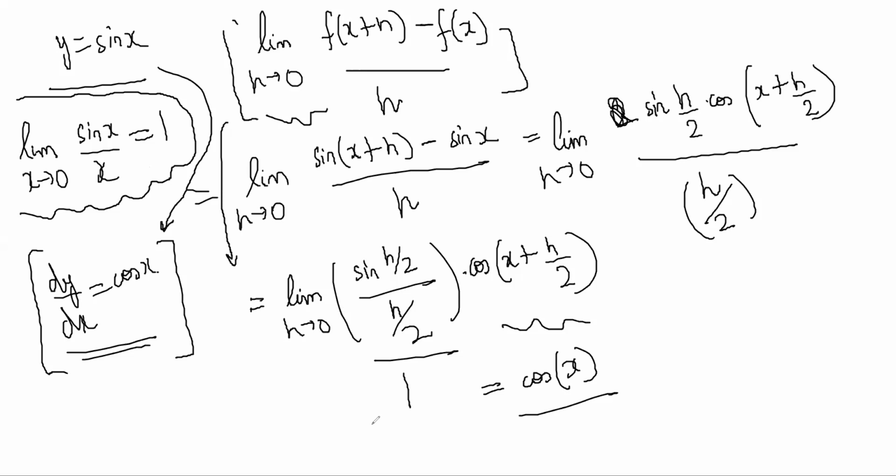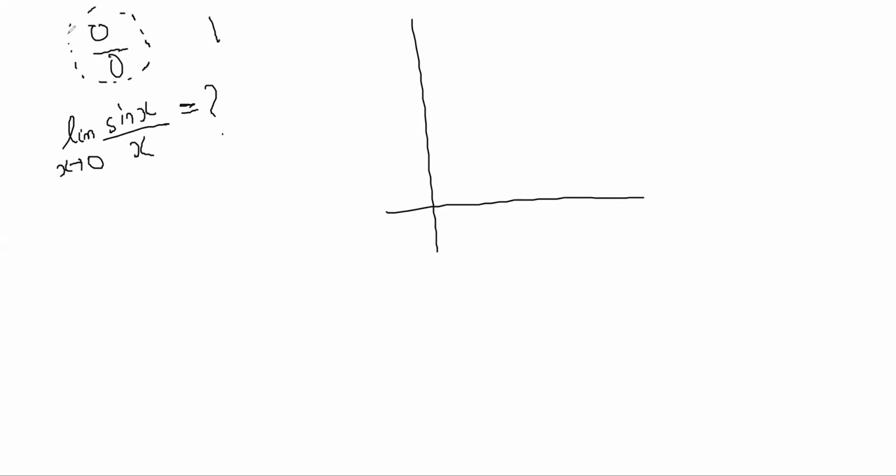So now, quickly before we move on ahead, I will prove this limit, sin x by x. This is an important limit. Limit x tends to 0, sin x by x. There is no reason for you to suspect that it should have been 1. It could have been anything. It is looking like 0 by 0, which is not a form that you can make sense of. So, how will we prove it?